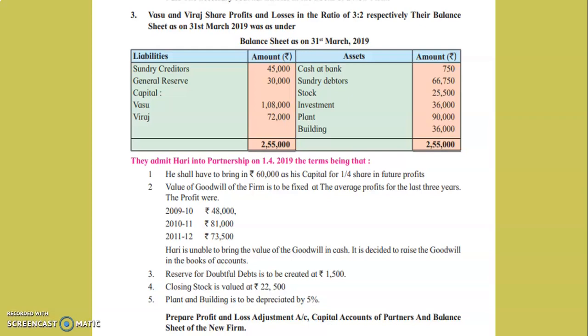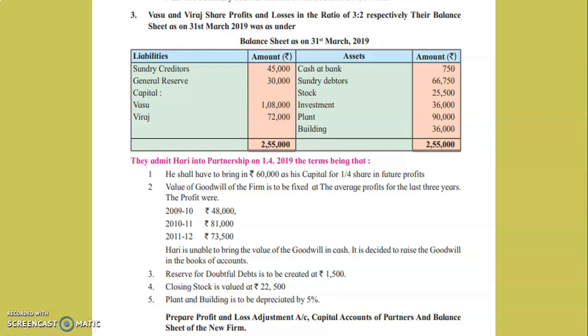Now they admit Hari into the partnership firm. In this sum, we have to prepare profit and loss adjustment account, capital account of partners, and balance sheet of the new firm. Now first we start with posting of the balances from the balance sheet. But before posting balances, let's see the adjustment.